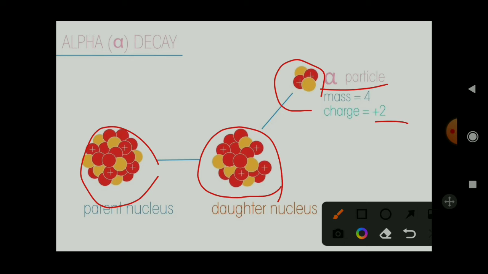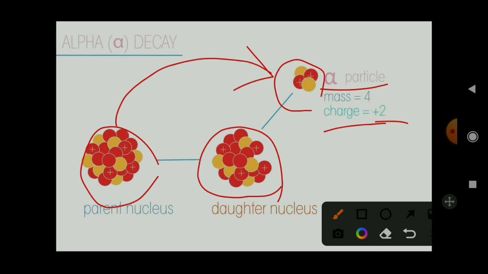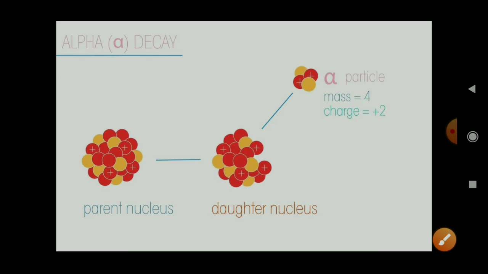An alpha particle is nothing but two protons and two neutrons radiated from an unstable nucleus, hence it is called alpha rays or alpha decay or alpha radiation. It has positive charge, +2, and mass of 4. They are also characterized by a well-defined range in air. Understood? This is an alpha particle.